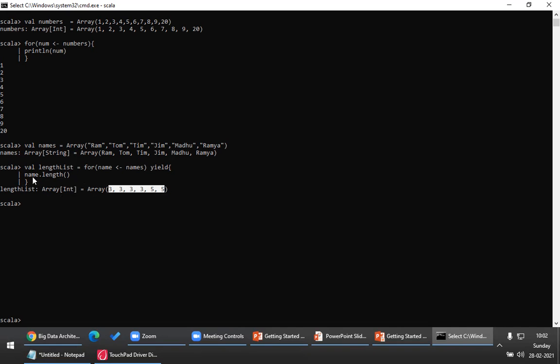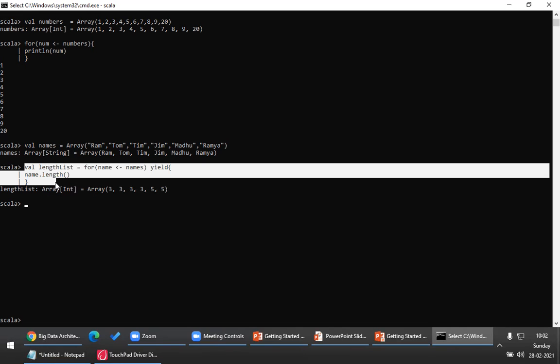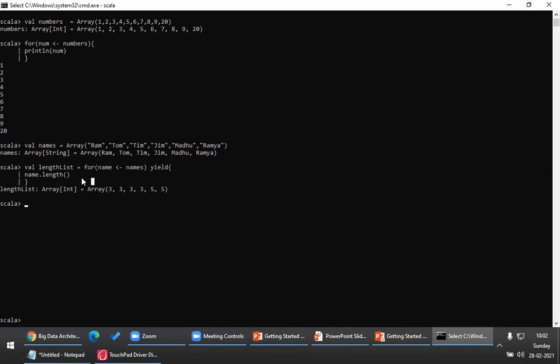If I want to do the same thing in Java, you would have written more lines of code, but in Scala, you achieved it with just 2 lines of code. However, you also have to remember that in Scala, semicolon is not mandatory. That is one of the painful things in Java. We Java developers know that we tend to forget semicolons every time, but in Scala, semicolons are not mandatory. However, you can also give them, but it's not mandatory. So for loop with yield returned you a value for every iteration. Very important. Any questions here?